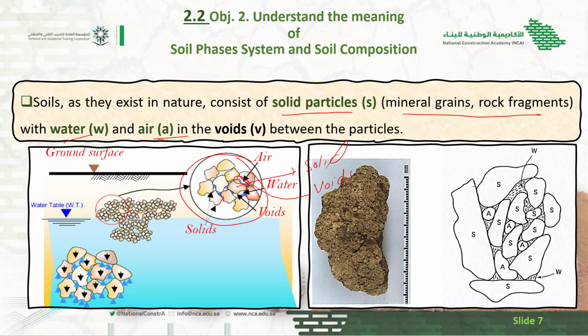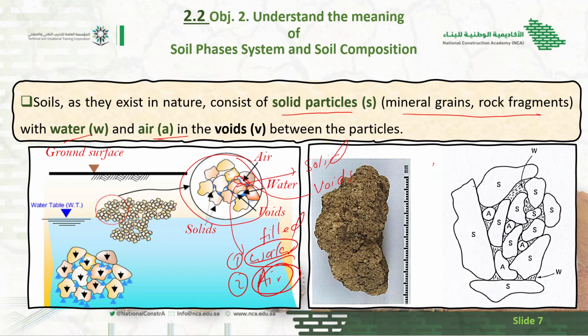This gap is called voids. Now these gaps may be filled with water or with air. It is possible that they are filled completely with water, or completely with air. All these possibilities happen.